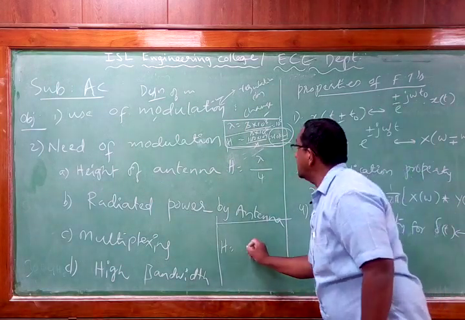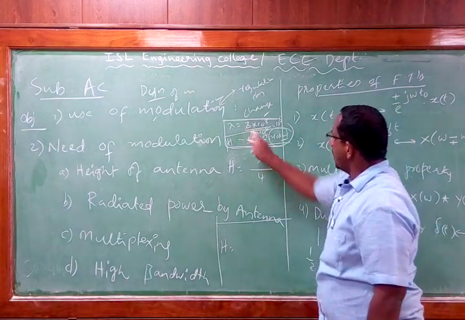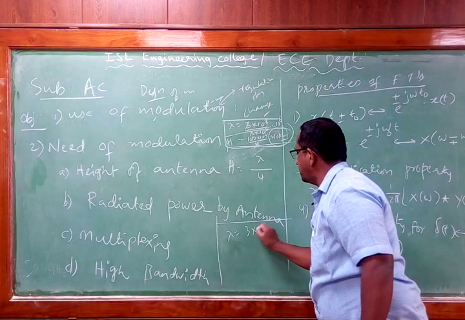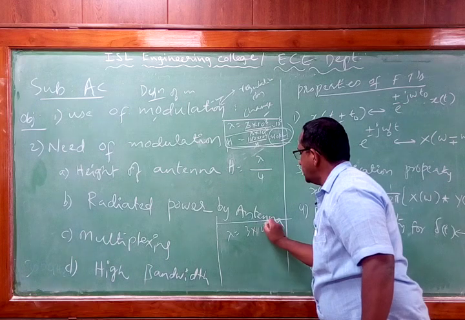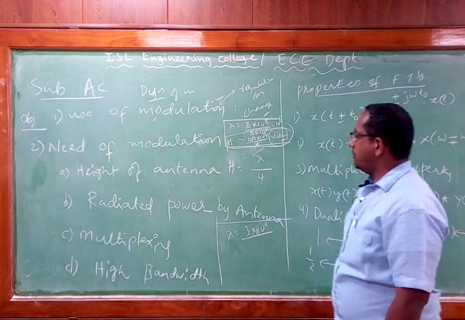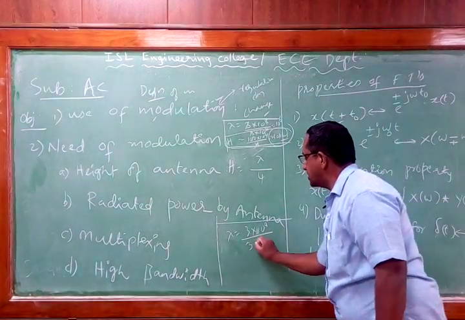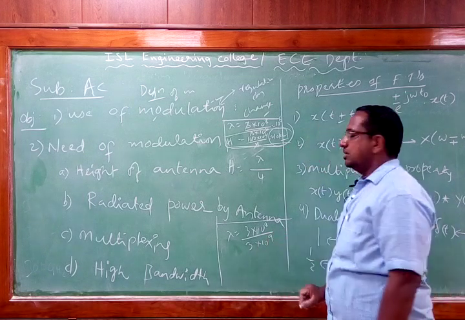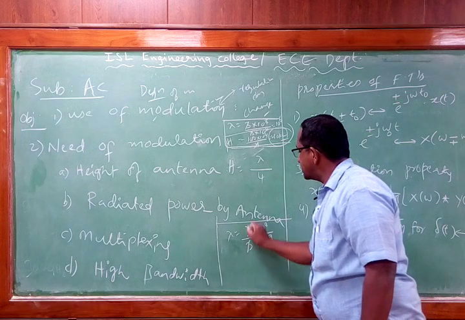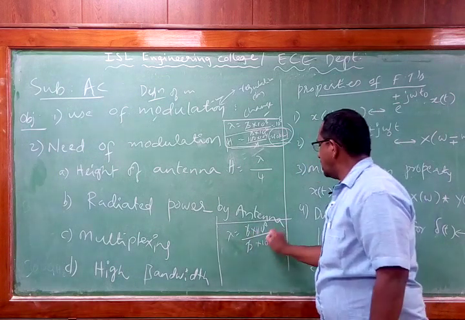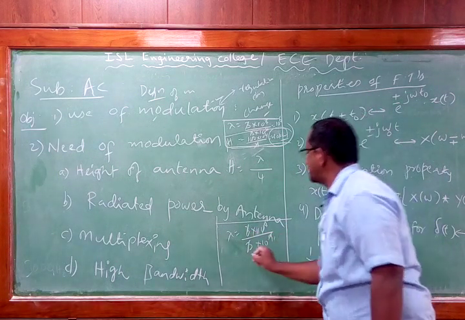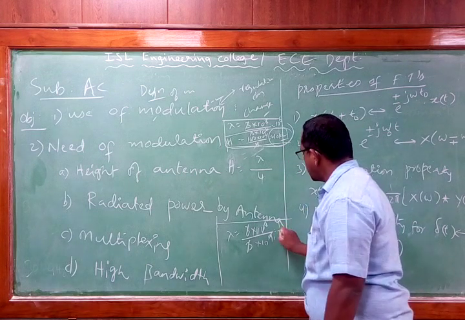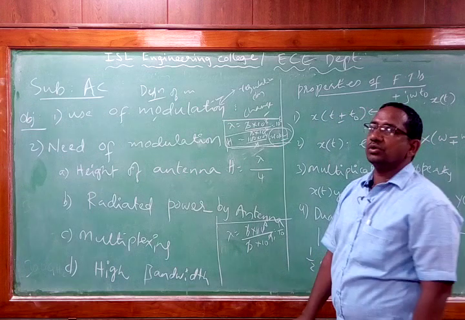So therefore I can take lambda. Now what is the value of lambda there? Lambda is equal to 3 into 10 power 8, which is the velocity of light, and the frequency I will take as 3 gigahertz, 3 into 10 power 9. That's better always. So these 3 will get cancelled, and here I will be having 1. That means lambda is equal to 1 by 10.